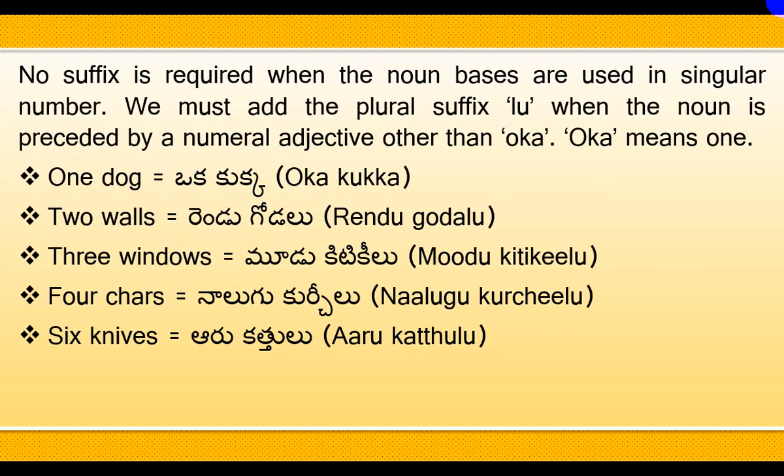No suffix is required when the noun bases are used in singular number. We must add the plural suffix lu when the noun is preceded by a numeral adjective other than oka. Oka means one. Let us see some examples. One dog means oka kukka. Here it is singular, so no need to add lu suffix after kukka.